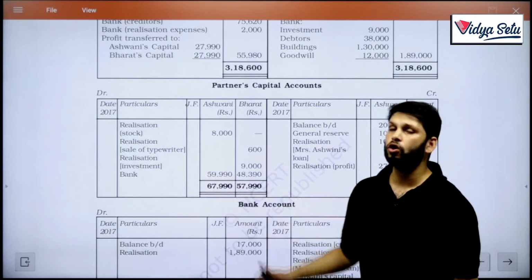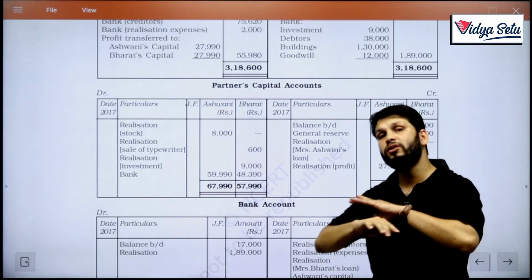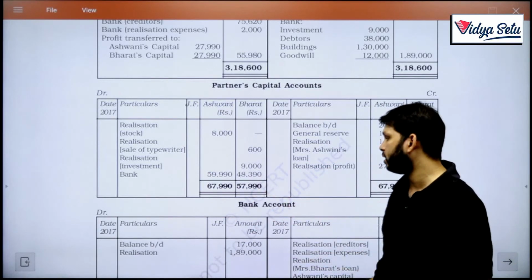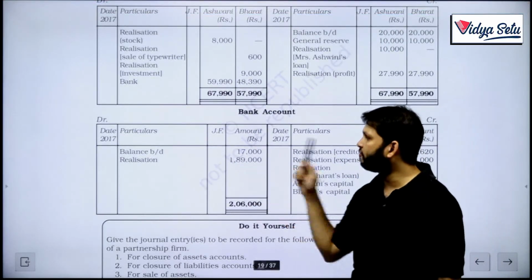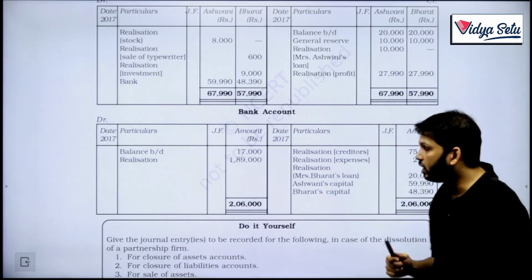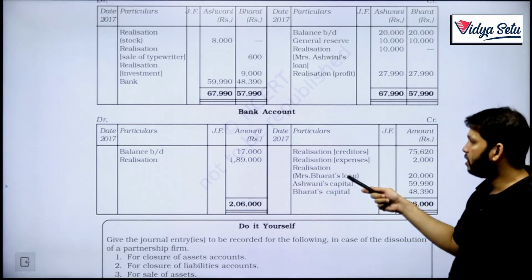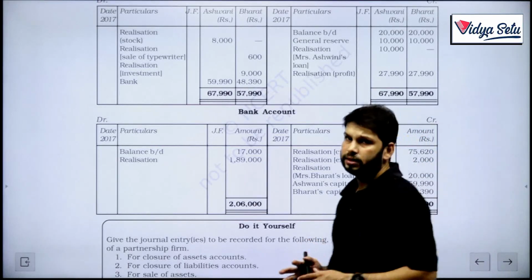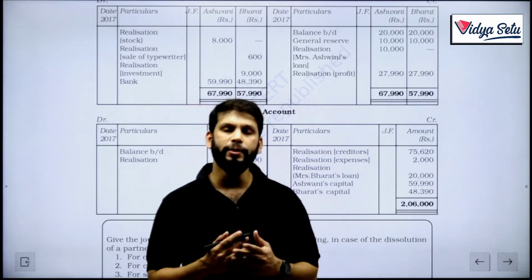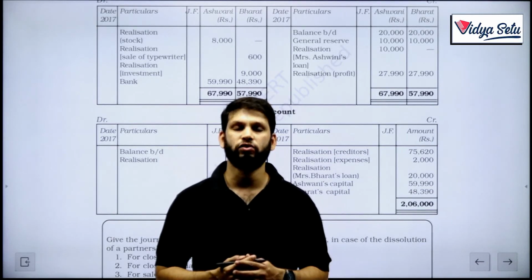Do remember there cannot be any balance carried down because the firm is getting closed. So to bank, and finally our bank account should tally. So balance brought down of our bank, whatever we have received from realization, whatever we are paying to everyone, the balance is 2,06,000. When we are solving, you will understand it better. Thank you so much for watching.